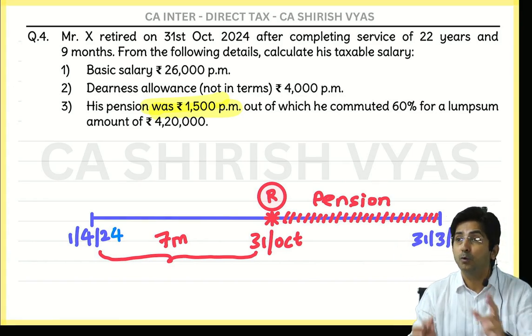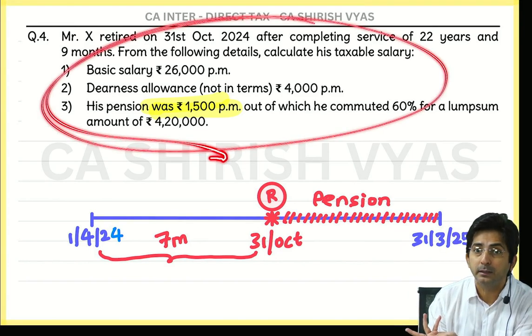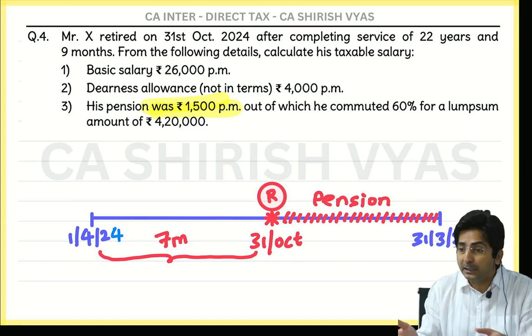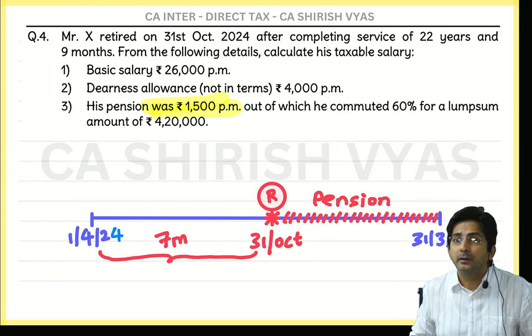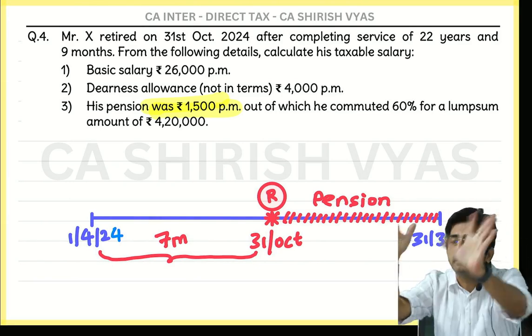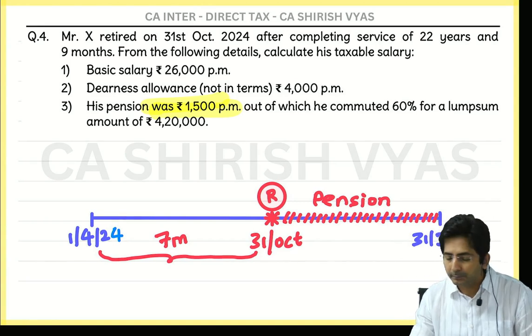But tell me, the one who has not received gratuity, like our employee, he didn't receive gratuity. So no gratuity means he is not having any lump sum figure. So he is desperate for some lump sum amount. So to him we say, okay, you commute up to 50. This is the thinking.